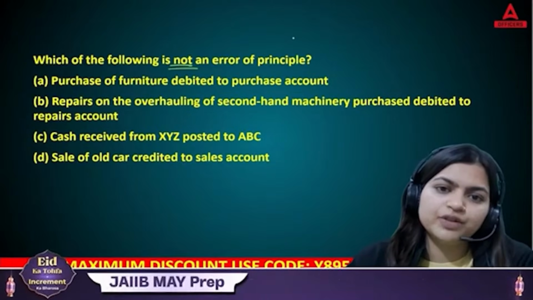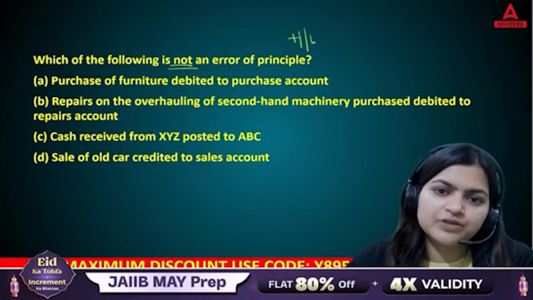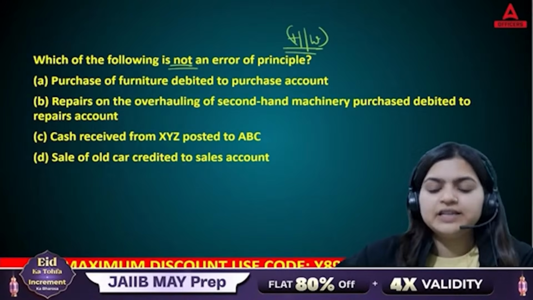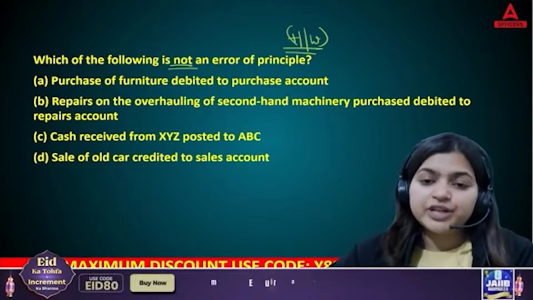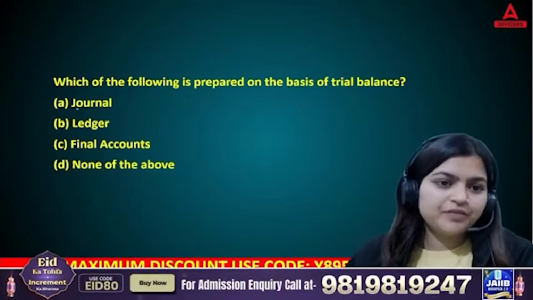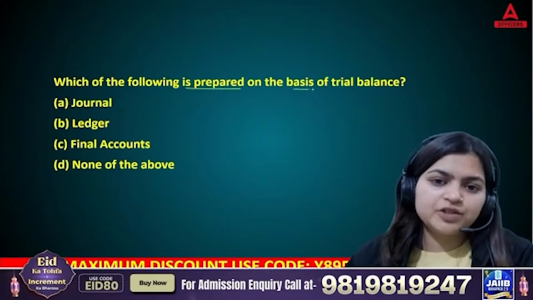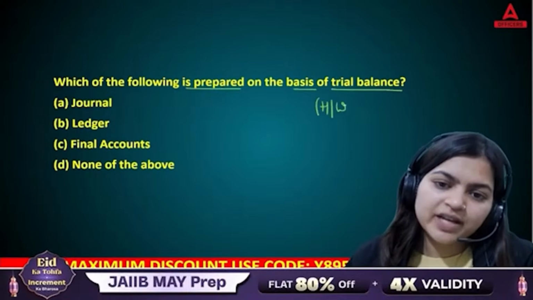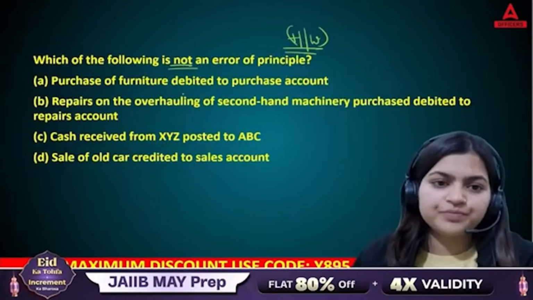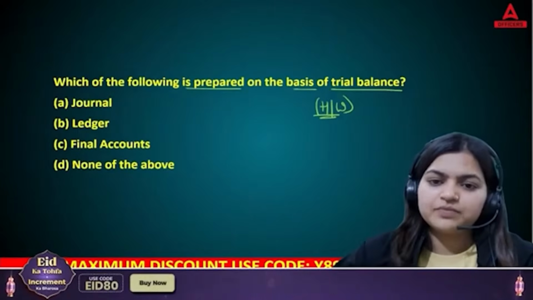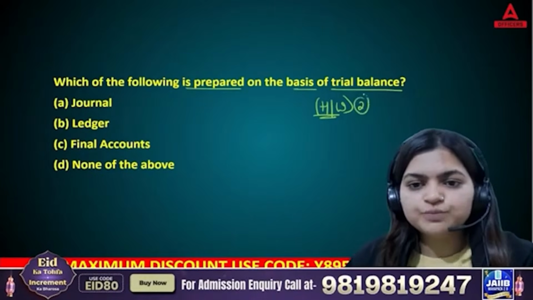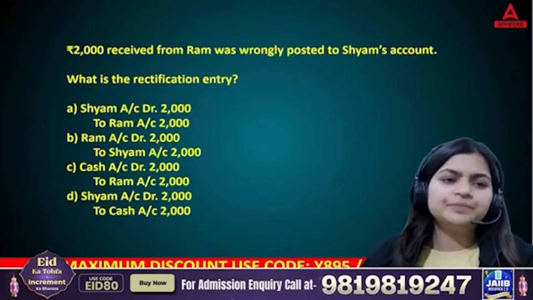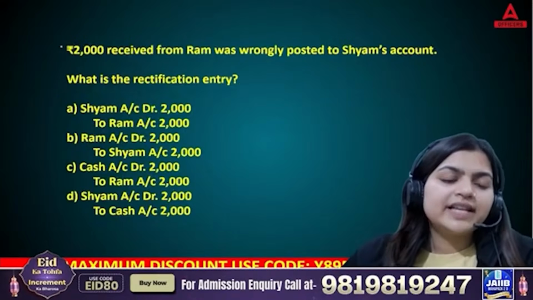Chaliye, next. Which of the following is not an error of principle? Now this is a homework question. Let's see whether you can solve it or not. Please share your answer through the comments. Now, which of the following is prepared on the basis of trial balance? This is again your homework question. So today again I'm giving you two homework questions. This is one, this is two.